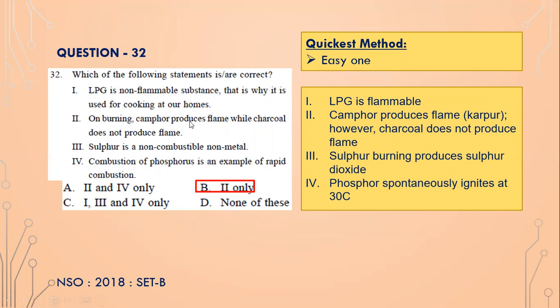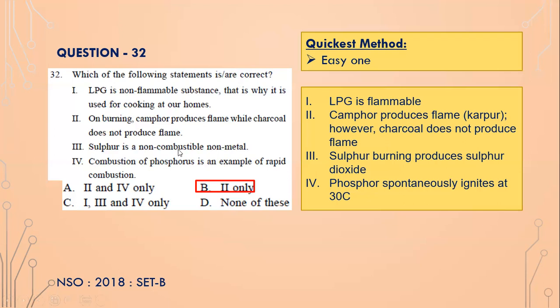On burning, camphor produces flame while charcoal does not produce flame, which is true, isn't it? Because camphor, which is karpur, produces flame. You use camphor during aartis and various functions. While charcoal is something which is used for cooking as well, it does not produce any flame.